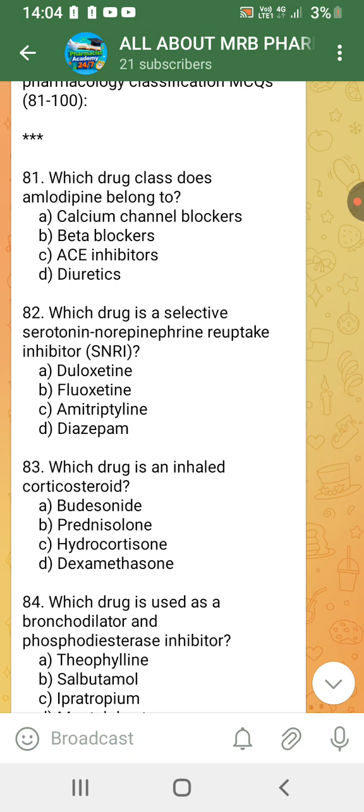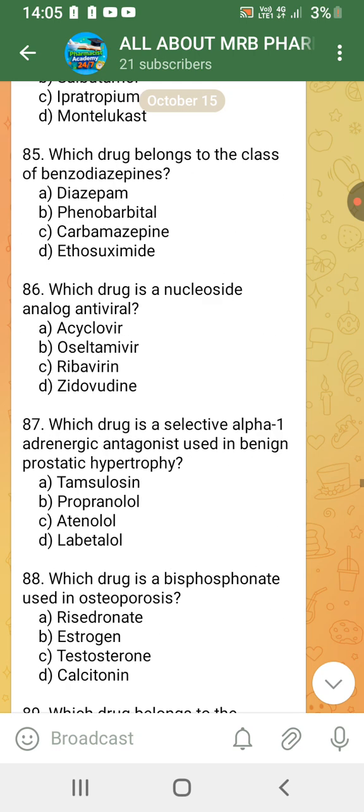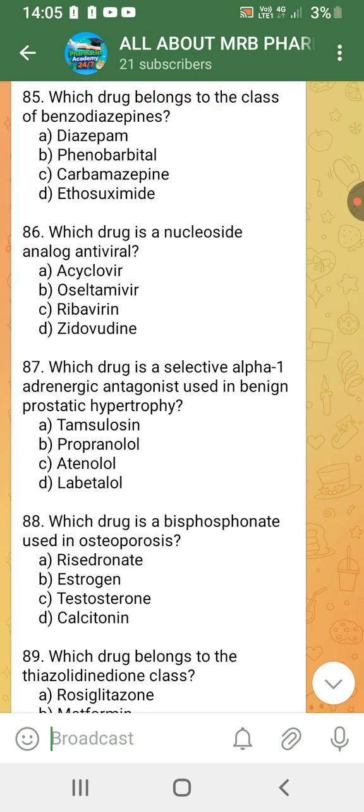Which drug is an inhaled corticosteroid? Budesonide. Which drug is used as a bronchodilator and phosphodiesterase inhibitor? Theophylline. Which drug belongs to the class of benzodiazepines? Diazepam. Which drug is a nucleoside analog antiviral? Acyclovir.